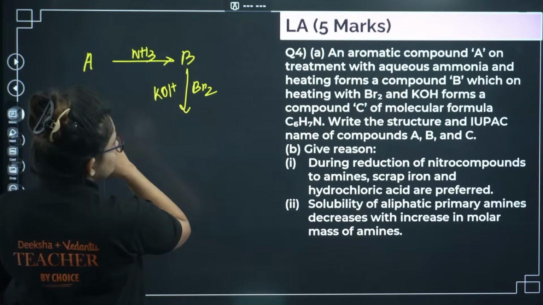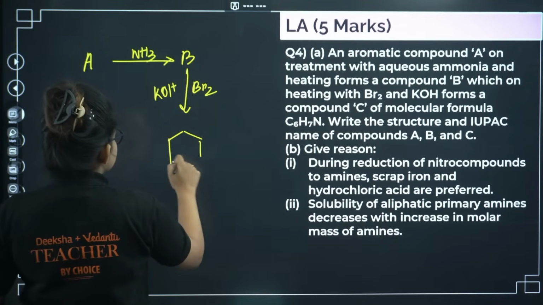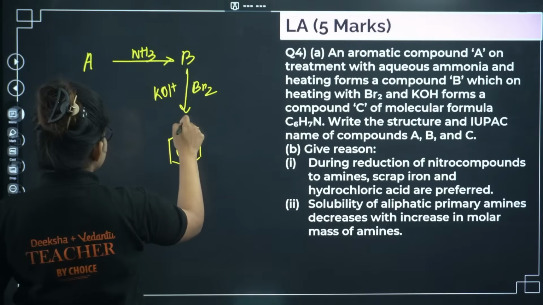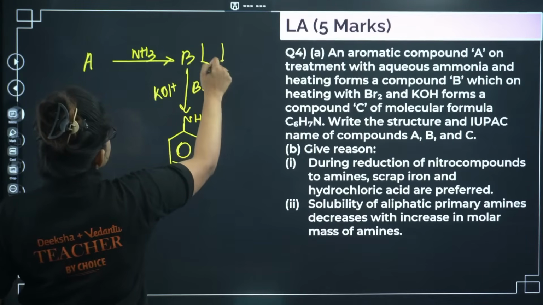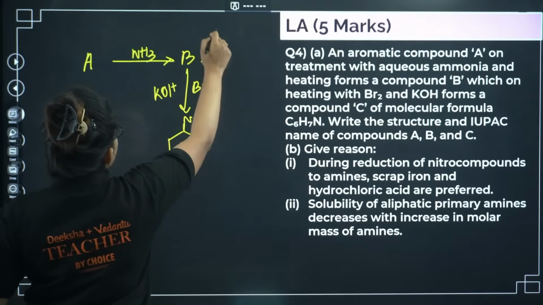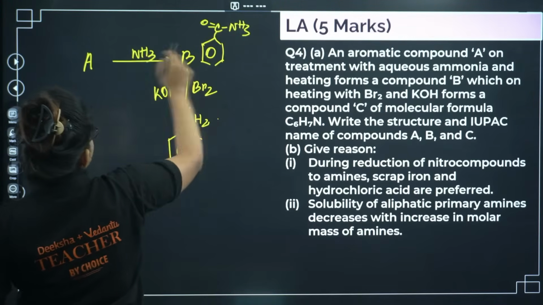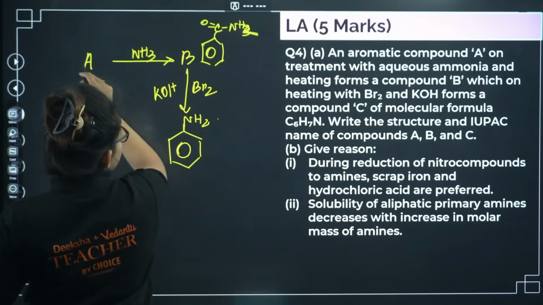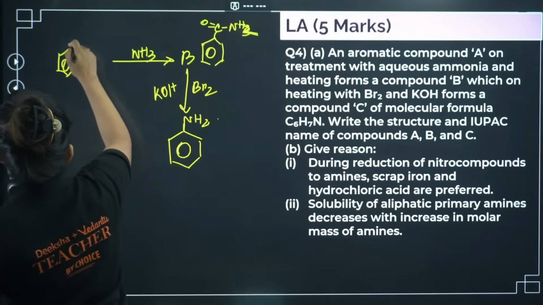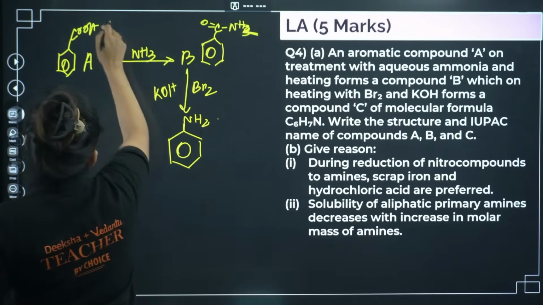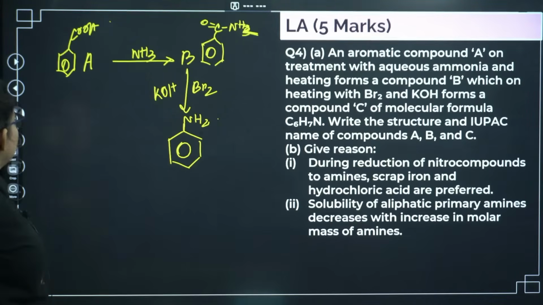Fine. So for C6H7N, I can start with this and end with NH2. Now, where did it come from? That is B, where we have one amide, CONH2. From where did this amide come? Definitely from the carboxylic acid. I guess it is clear.